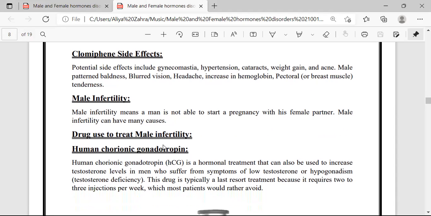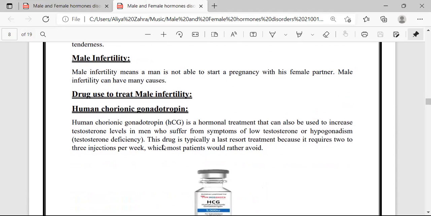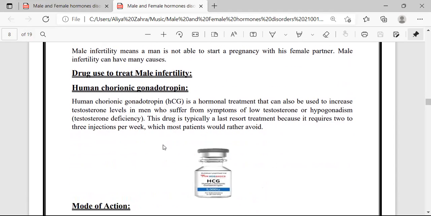Male infertility means a man is not able to start a pregnancy with his female partner. Male infertility can have many causes. Different drugs are used to treat male infertility. First one is human chorionic gonadotrophin.